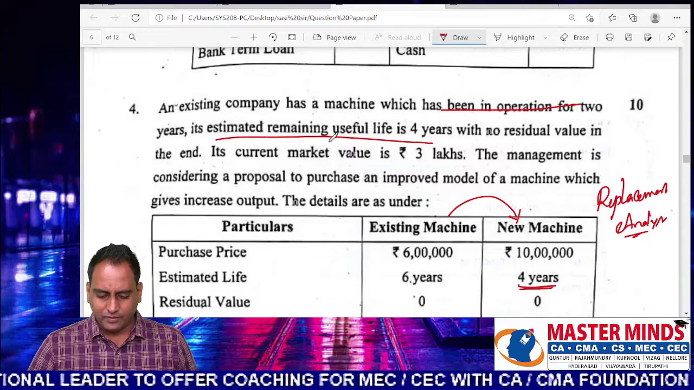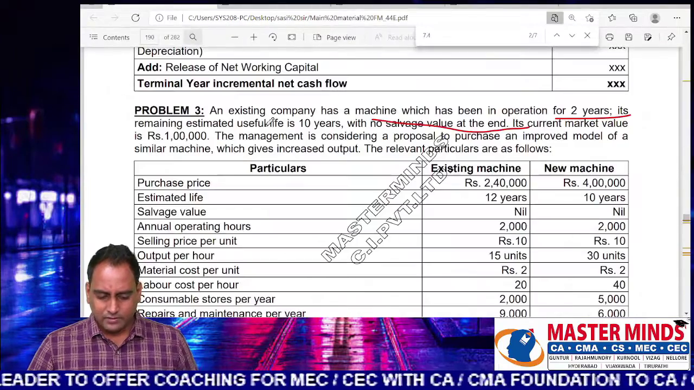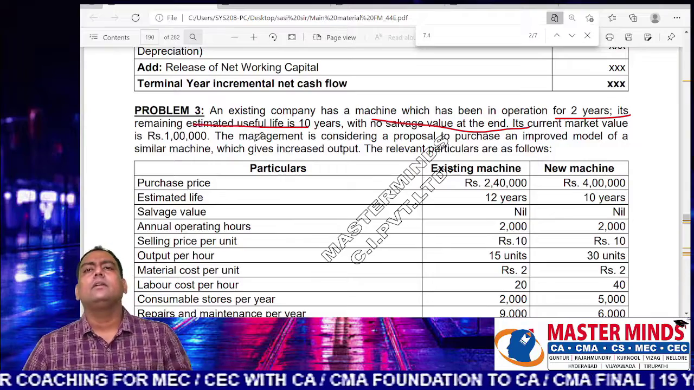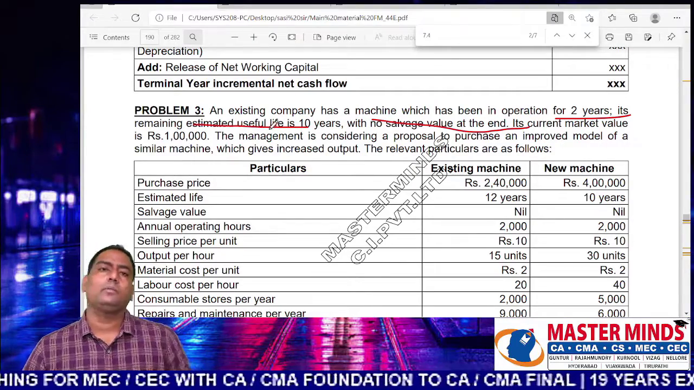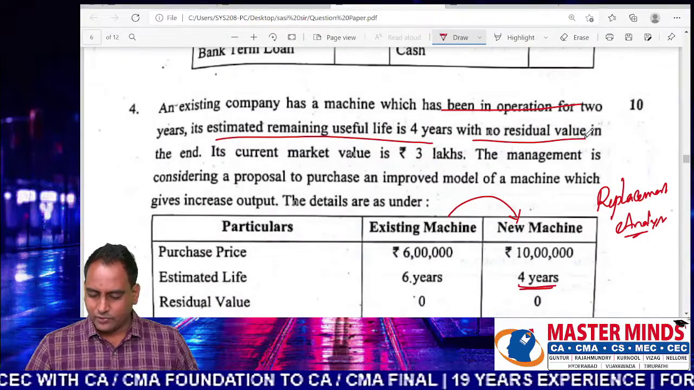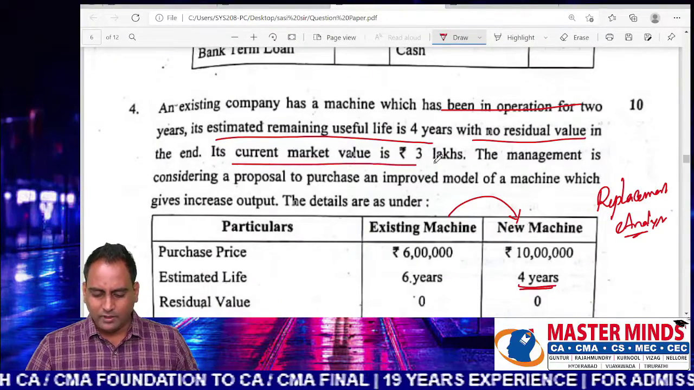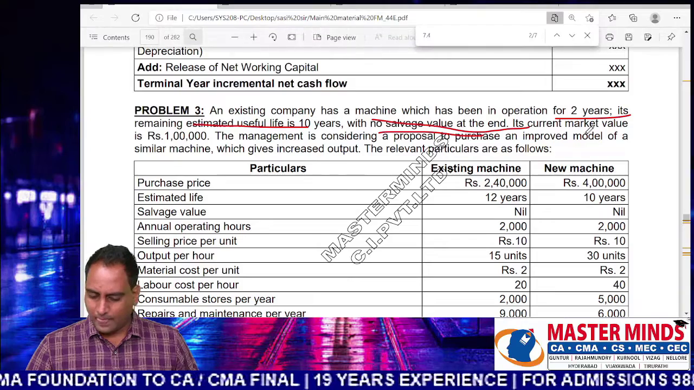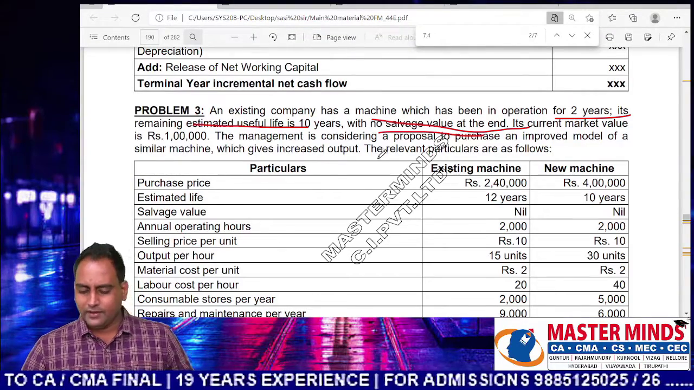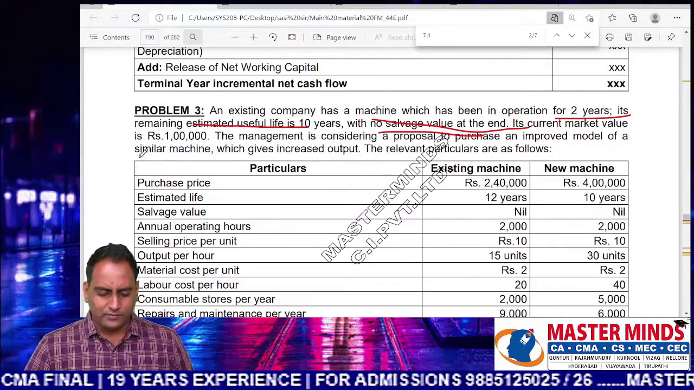Estimated life, remaining useful life 4 years, remaining useful life 10 years. So there is a slight variation in the values, but the structure of the problem is the same. No salvage value at the end, no residual value at the end. Current market value 3 lakhs, current market value 1 lakh. The management is considering a proposal to purchase the improved model of similar machine.